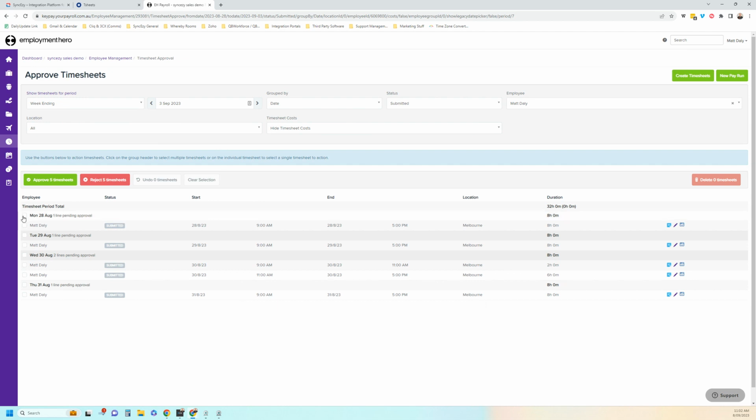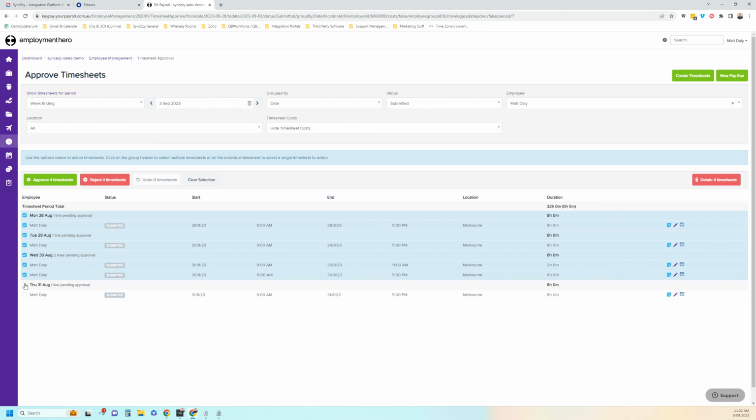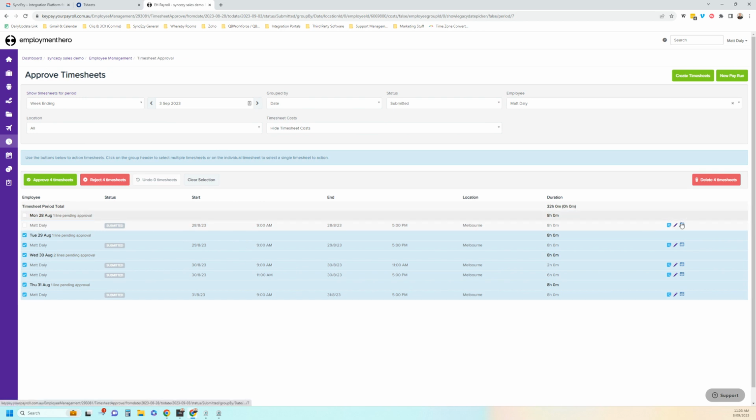You can just select them as you normally do and reject, approve or delete the timesheets as you need to, and process payroll. The leave request, as shown, is automatically approved. Once you approve the timesheets, you can send them through for approval and payroll processing. All of your normal Employment Hero Payroll functionality will apply, so you can edit the timesheets, make any changes here on the right-hand side and do whatever you need to do there.